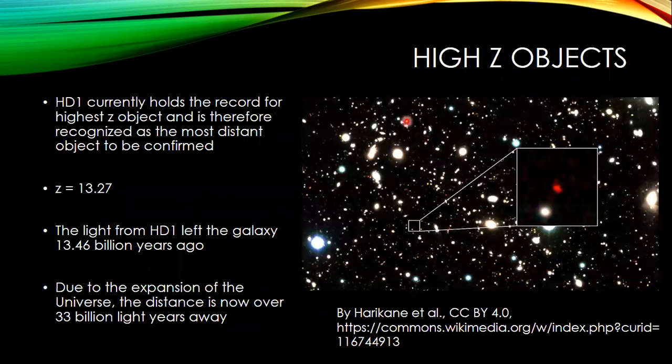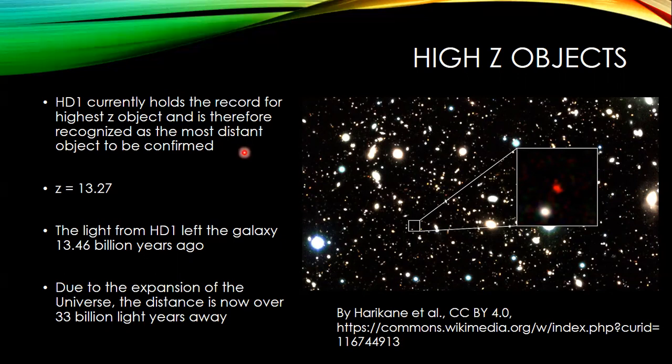So here is looking at what we call high Z objects. These are objects that are really, really highly redshifted. The first one we're going to look at is HD1. It currently holds the official record. I'm going to say official because at the time that I made this recording, I saw it to be the official highest Z. We'll get to another galaxy in a little bit.